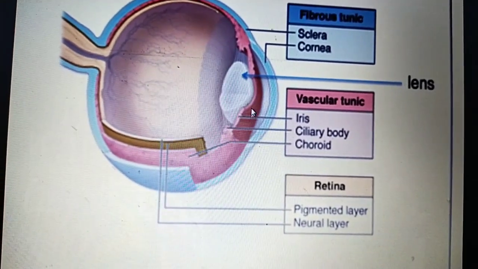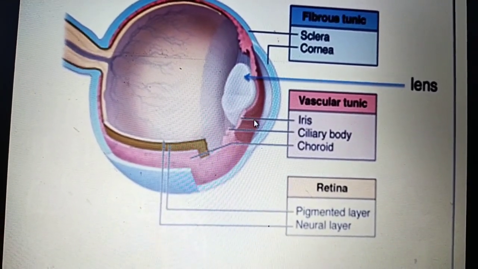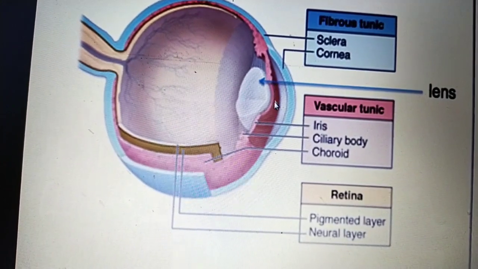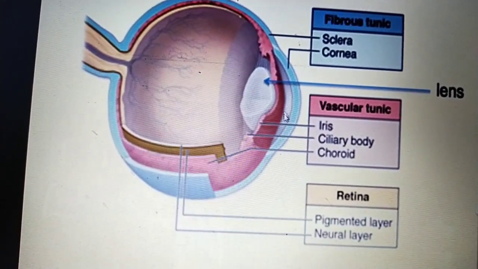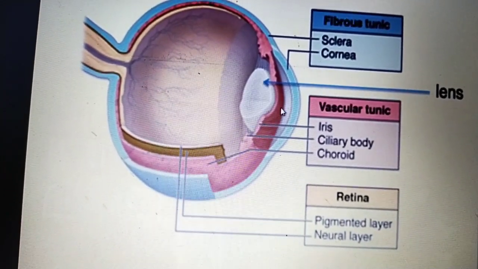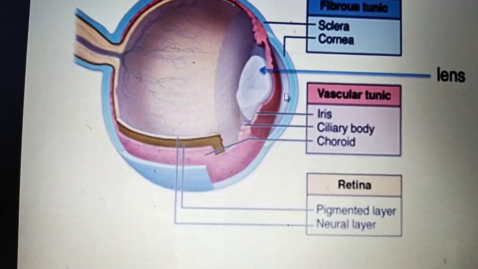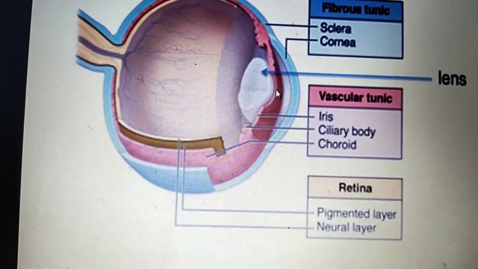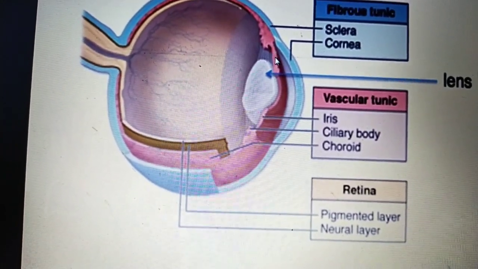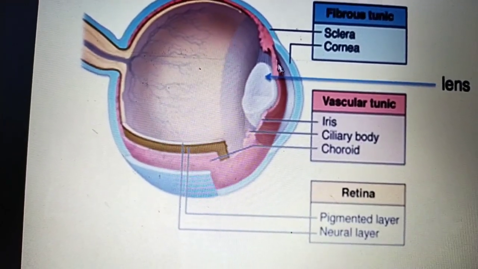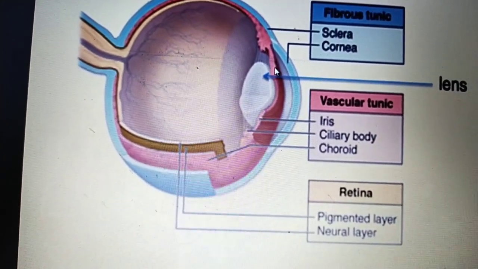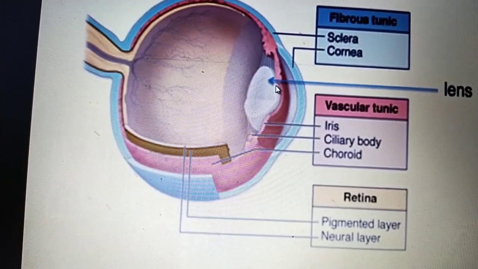It contains the iris, which also has circular musculature toward the lens. This controls the entry of light into the inner side. The iris is located between the lens and the cornea, and it works like a diaphragm. It is attached to the ciliary body, or ciliary processes posteriorly. And this is the pupil.